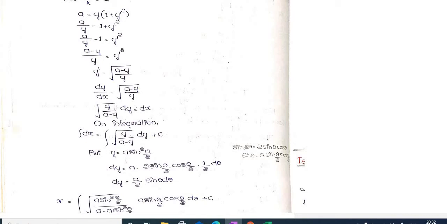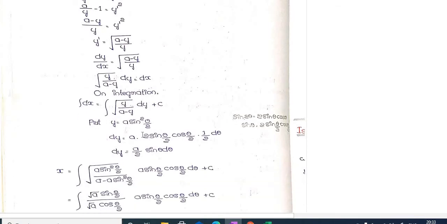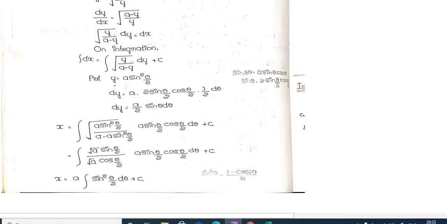On integration, we complete this integral by using a substitution. Let y equal a sin²(θ/2). Then dy equals a, as it is, times 2 sin(θ/2) times the derivative of sin, which is cos(θ/2), times 1/2 for dθ.